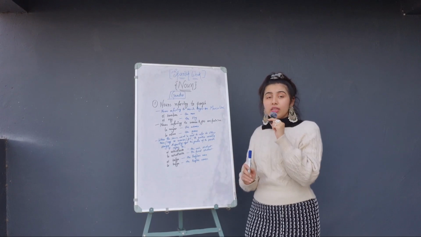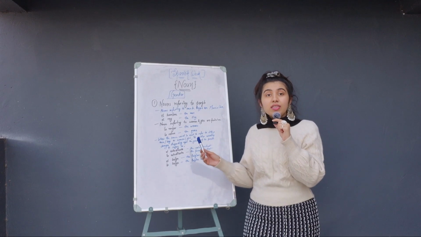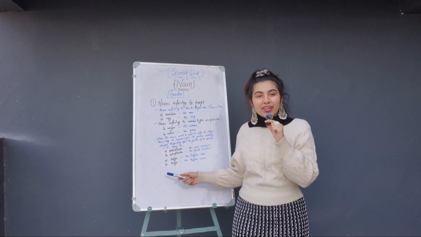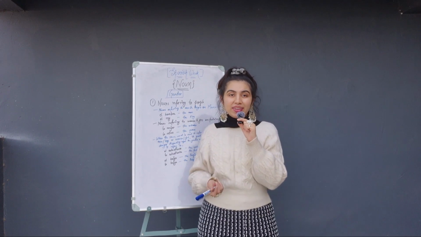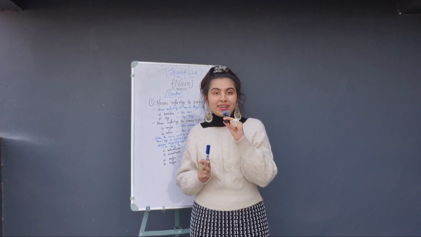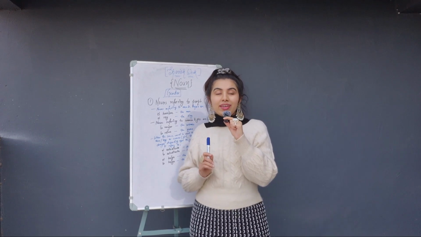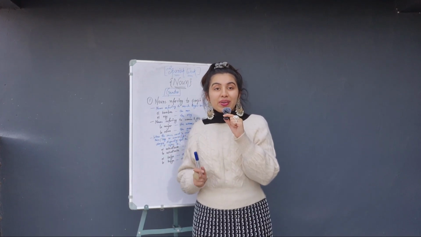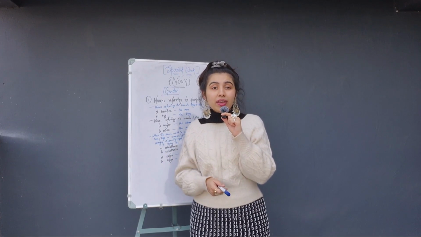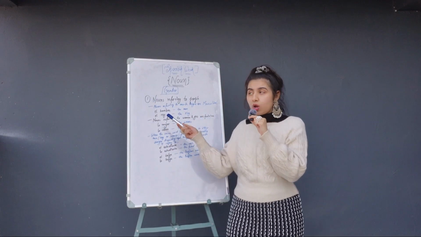Now el belga, like someone from Belgium. El belga is a Belgian man, and la belga is a Belgian woman. So this is the difference. Hope it's clear now. There are a lot of exceptions in these things. Let me know whether it's clear to you or if you have any doubt regarding it. In the next class, I'll let you know the exceptions and we'll cover the next topic.